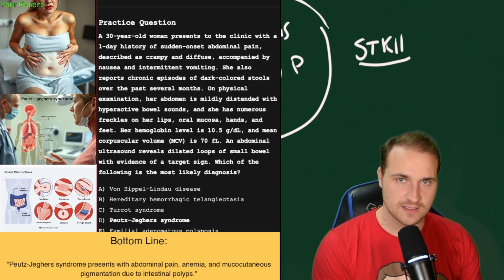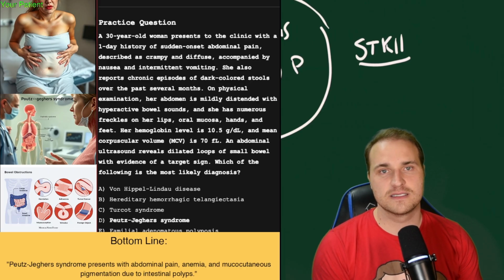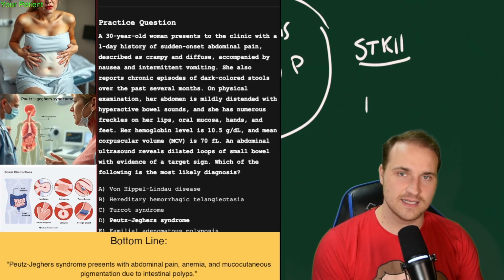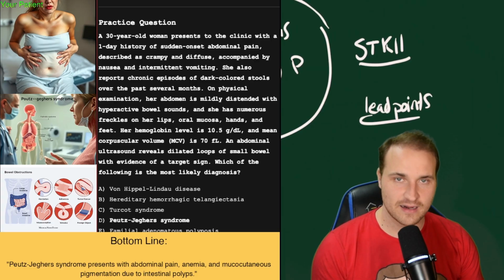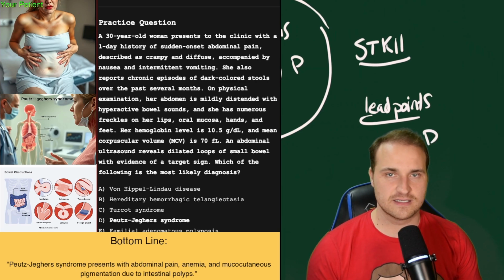You get impaired cell cycle control. That leads to the development of hamartomatous polyps. That's the non-neoplastic, but they're super bulky. And then the polyps act as lead points for intussusception. And then you get chronic polyp bleeding, and that leads to iron deficiency. And then you have an increased risk of multiple malignancies.